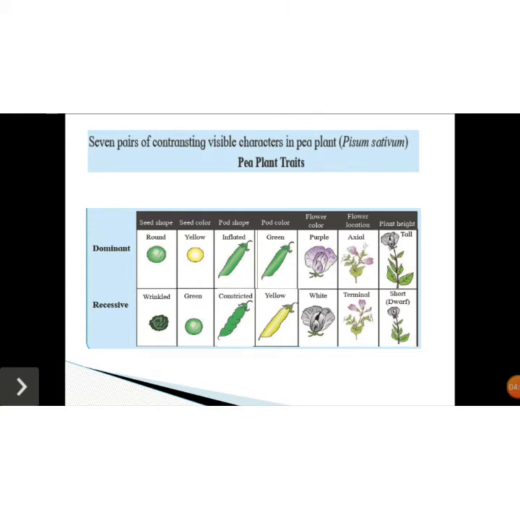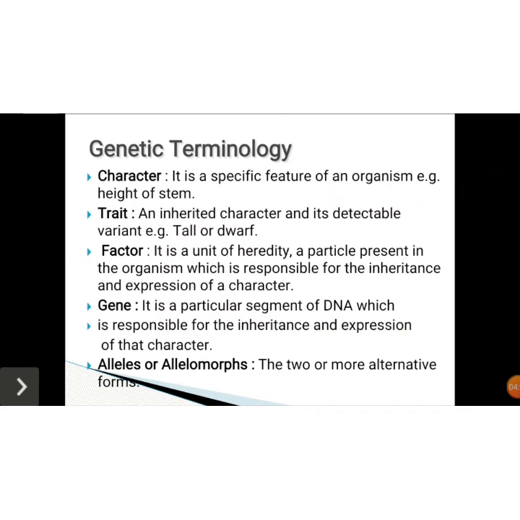So these are about the Mendelian experiments, and today we are going to learn some genetic terms and their symbols. So, coming to the genetic terms, first we learn about the character. It is nothing but a specific feature. That means it may be the height of the plant or